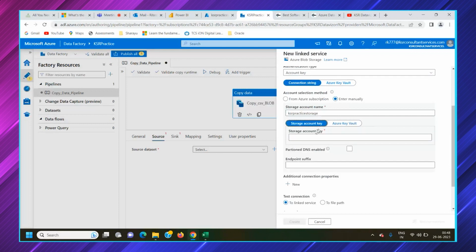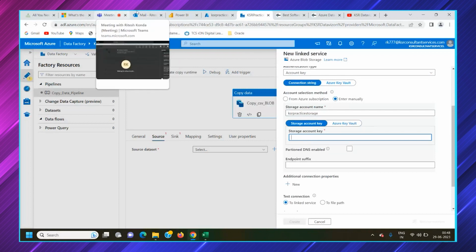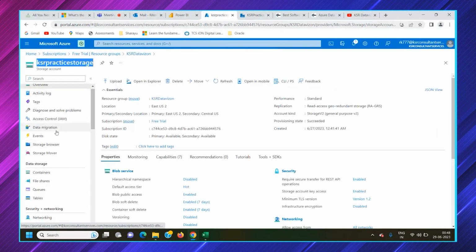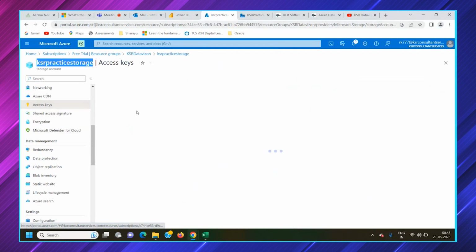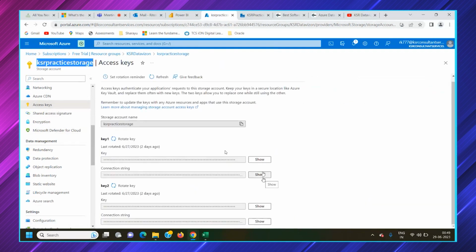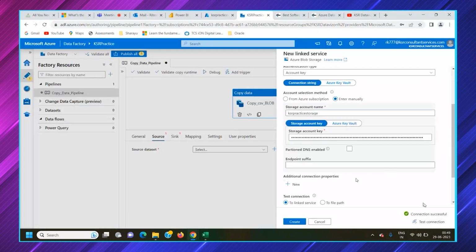So for now, we will select storage account key. This storage account key, you can enter that key here directly. So what is the storage account key we have created? You can get that storage account key if you go here, access keys. So for every storage account, we have a certain connection string and key here. This is the key and connection string. You can copy it. Yeah, so this key.